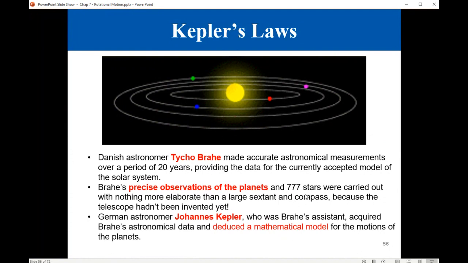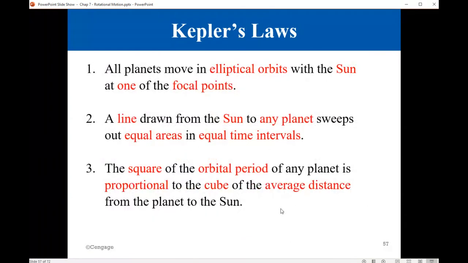Then his assistant, Johannes Kepler, used the data that Brahe collected and worked on that data for 16 more years, and fitting that amount of data, he was able to come up with the 3 important laws that are usually needed when you want to use astronomy or astrophysics to understand the motion of planets.